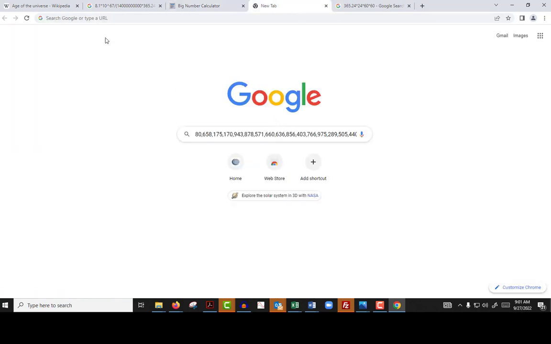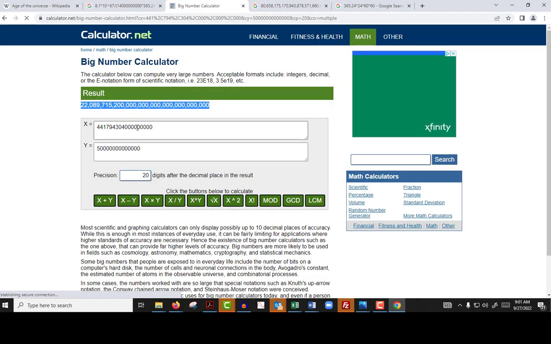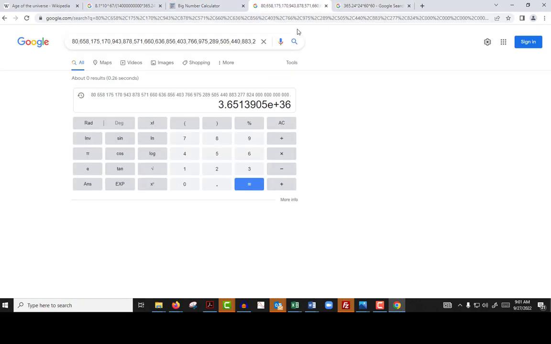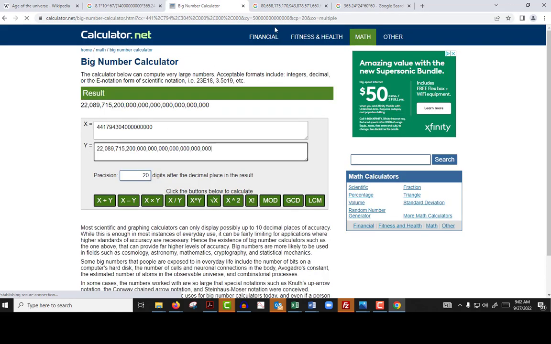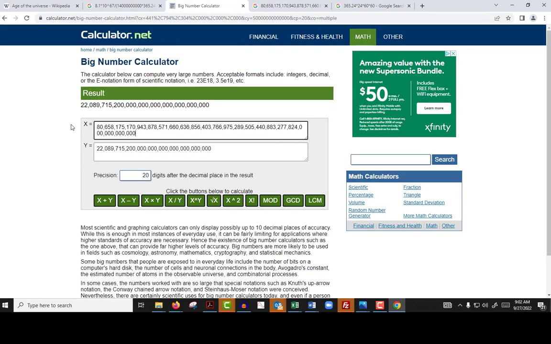So I'm going to take that, and I'm going to divide 52 factorial by that number. Yep, it still gives it to us in scientific notation, but I can also put that number back into my Big Number Calculator, which I don't know why I didn't do that in the first place. That was kind of silly. I apologize, y'all. So I'm going to put this number here, and the 52 factorial part of it in the top. You're watching what happens when Sean doesn't get enough coffee in the morning. So there's 52 factorial. There's 50 trillion times the age of the universe in seconds.